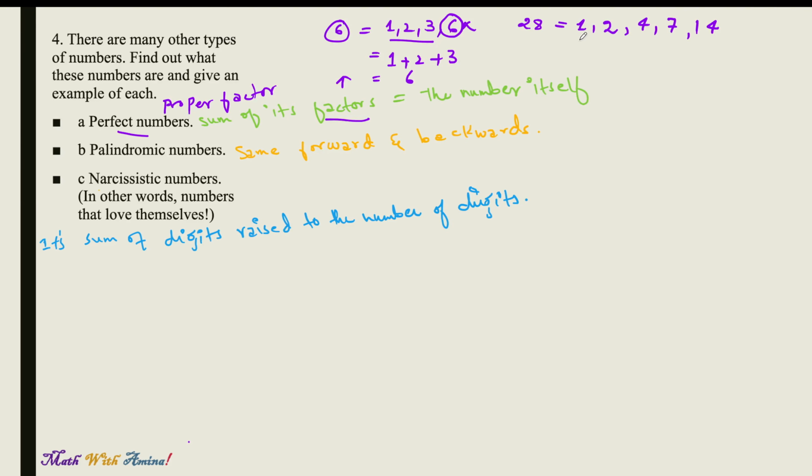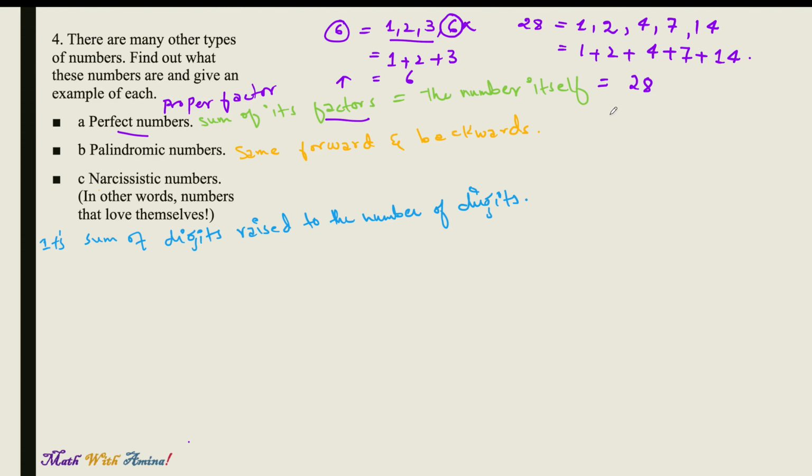So if we add them, 1 plus 2 plus 4 plus 7 plus 14: 7 plus 3 is 10, 10 plus 4 is 14, 14 plus 14 is equal to 28. So again, when we add the proper factors, it gives us the number itself.